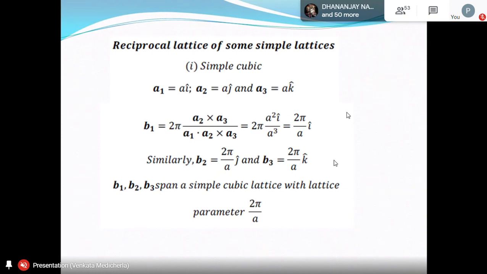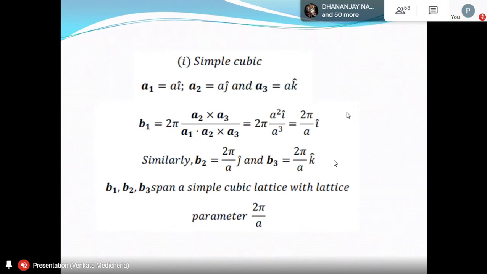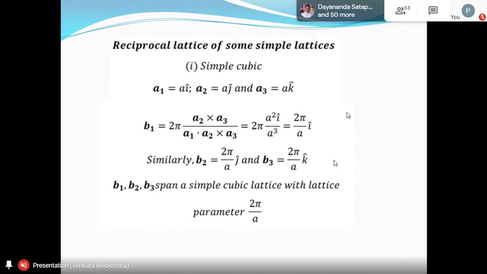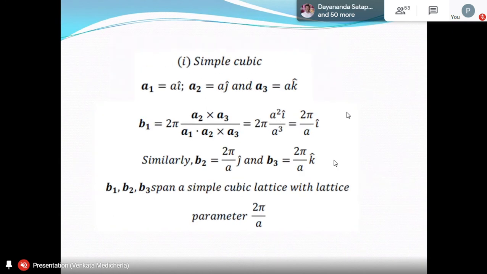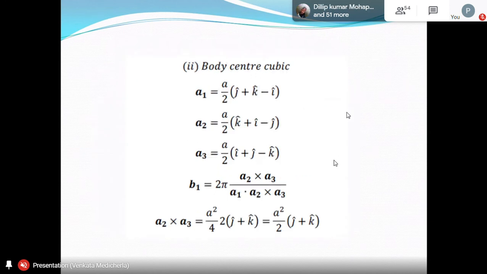That's the simplest structure we can have. Okay, I have 2 times it has come out. Then let us take body centered cubic lattice.